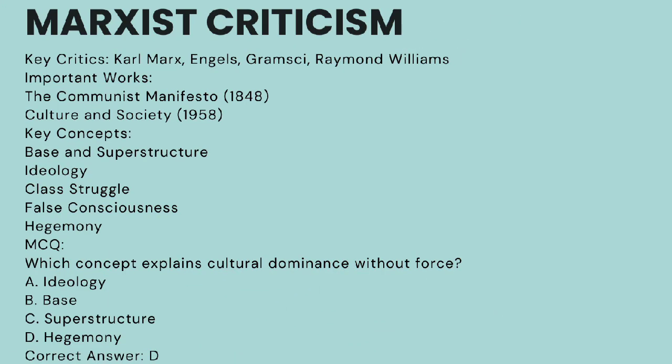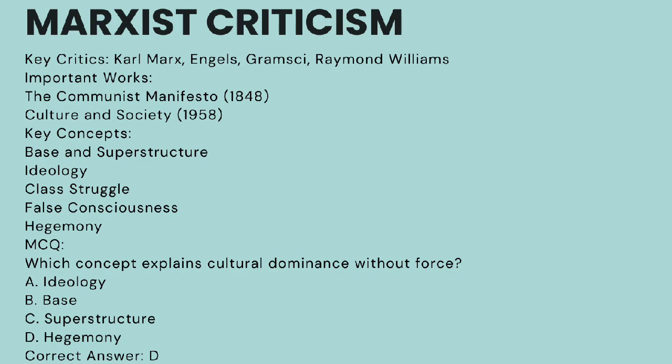The next theory is Marxist criticism. Marxist criticism sees literature as a product of class struggle and ideology. Some key thinkers associated with this theory are Karl Marx, who is very important, Engels, Gramsci, and Raymond Williams.